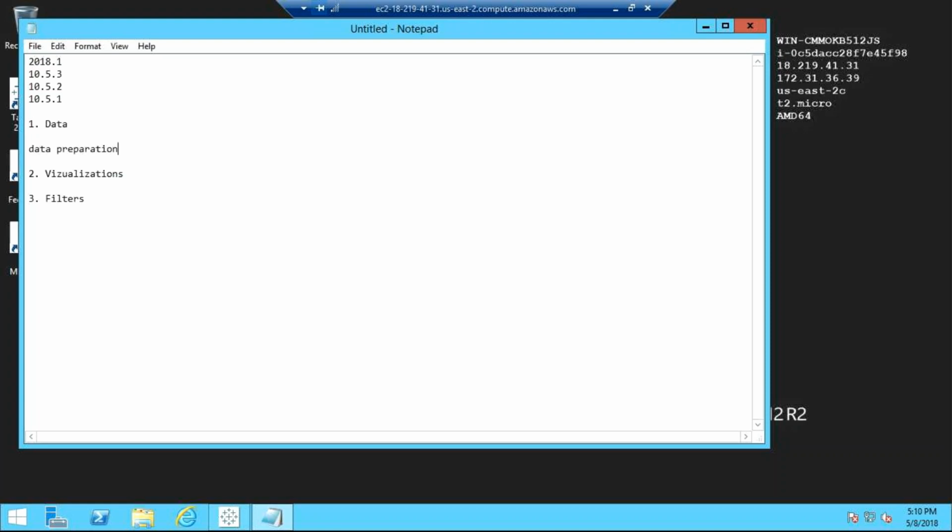Data preparation involves preparing data, clubbing data, merging data. All that is a part of data preparation. Recently, just last week, about 10 days back only, Tableau has introduced a new product called Tableau Prep.